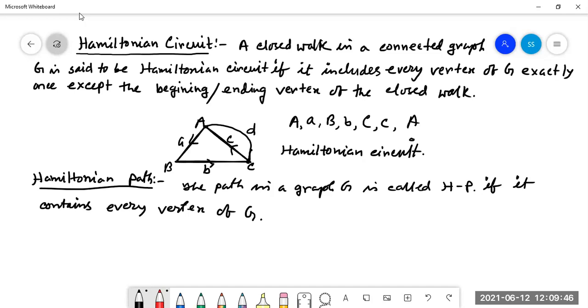So for today, time is no more. So this is the Hamiltonian. After that, we will go for the isomorphic graph as well as the bipartite graph. These are required. After that, some problems on graph theory, the digraph, as well as some problems on this digraph. After that, this graph theory will be ended.